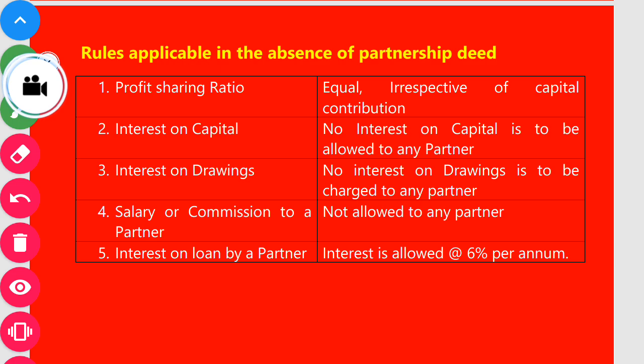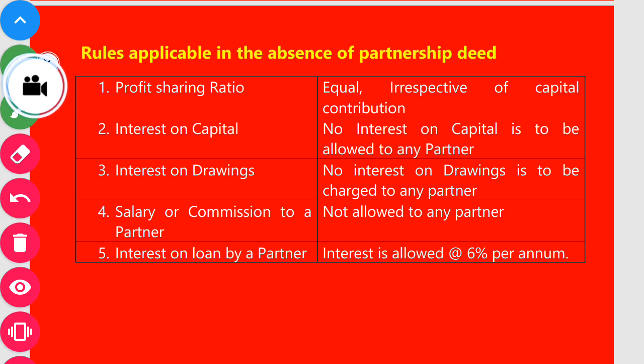The second point, interest on capital. No interest on capital is to be allowed to any partner. Third point, interest on drawing. No interest on drawing is to be charged to any partner. Fourth, salary or commission to a partner. No salary, commission, bonus or remuneration will be allowed to any partner in the absence of a partnership deed.